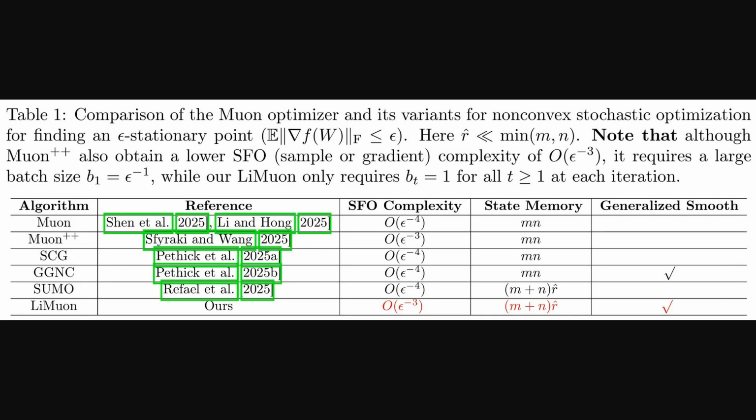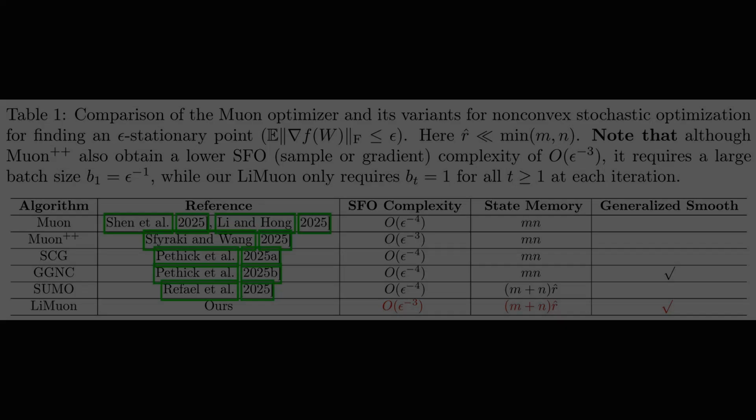Alright, the previous figures set the stage with method intuition, and Table 1 now contrasts optimizers head-to-head. The table reports sample complexity, state memory, and whether guarantees hold under generalized smoothness, which means the loss can be less tightly curved than standard smoothness. LiMuon matches the best O of epsilon to the -3 sample complexity, while reducing state memory to about m plus n times r hat. Crucially, it does so without large batches, so every step can use a batch of one.